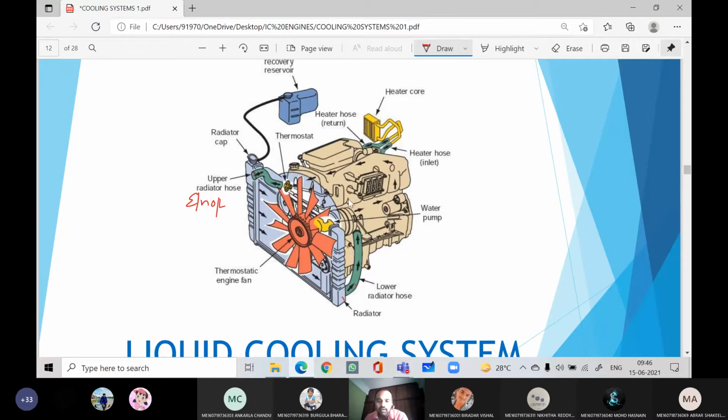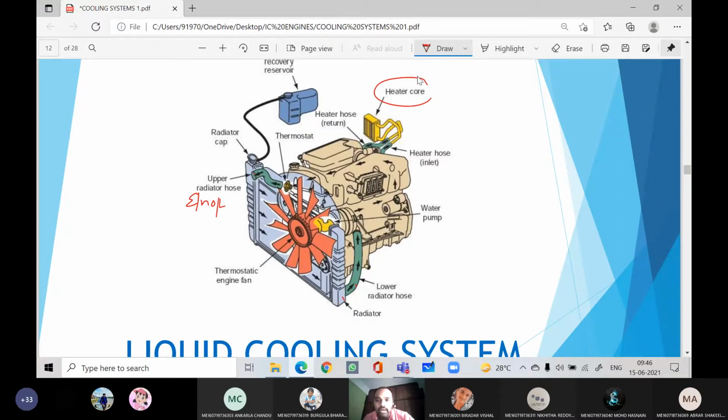Now when it passes surrounding the engine cylinders, the coolant absorbs the heat generated within the engine cylinder and it will get hot. Thereby the density will decrease. Hot fluid always has lighter density compared to colder fluid, therefore it will flow easily toward the radiator, now through the heater core.